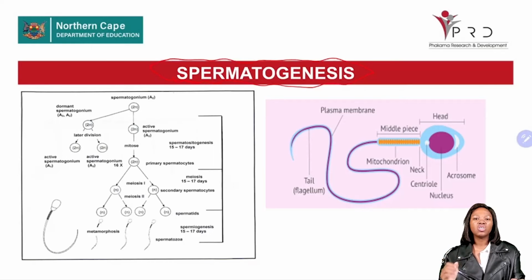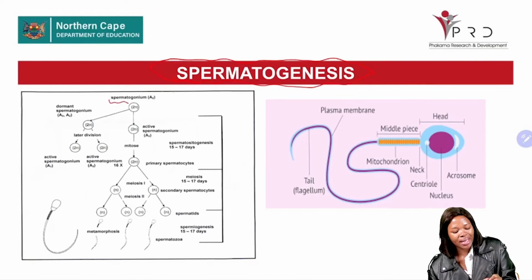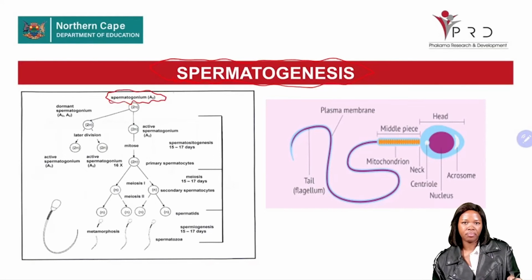It is the production of sperm cells. Now, how do we produce sperm cells? There are a lot of cell divisions involved in this production of sperm cells. Firstly, when animals are producing sperm cells, the first cell that will be produced is known as the spermatogonia.